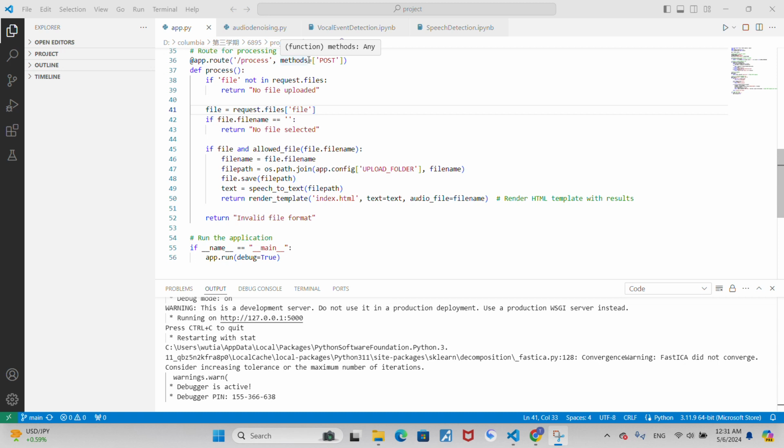Hi everyone, I'm going to introduce a little bit about my final project, and it's a speech to text conversion project. I'm going to take the audio clips, like the WAV files, as input and then transform them into the text of the speech. And now I'm going to show my structure and the code of my final project.